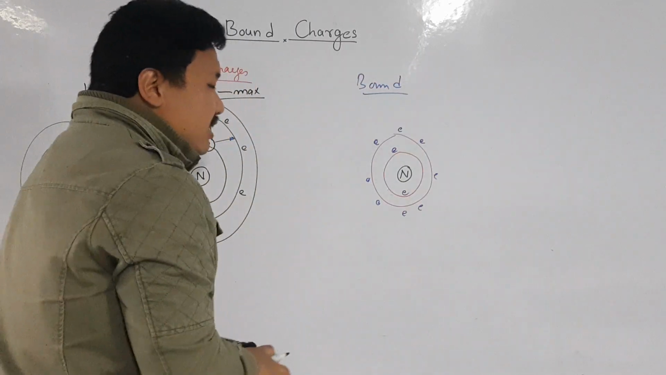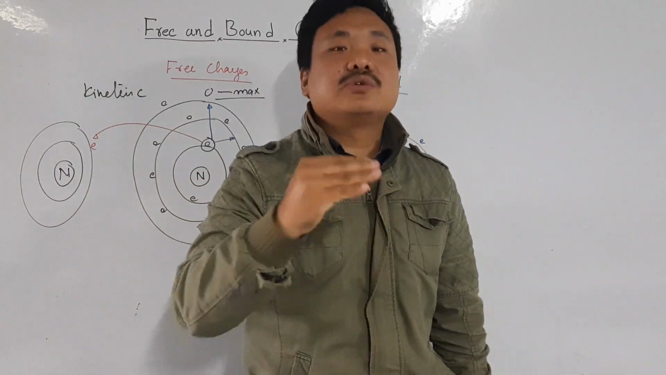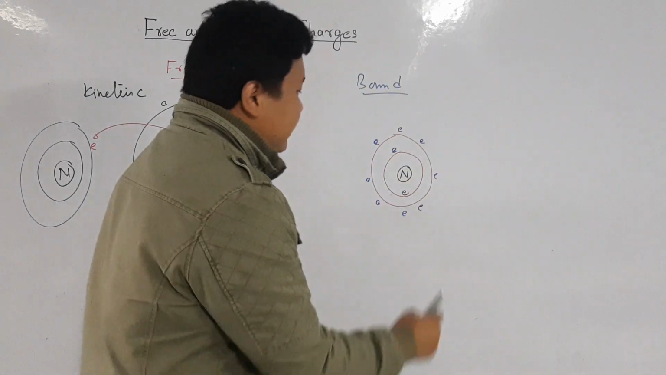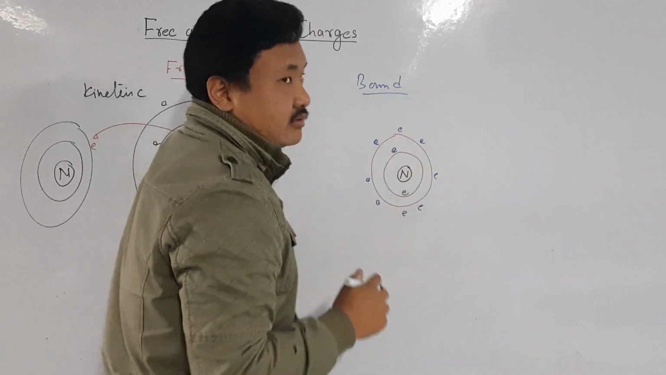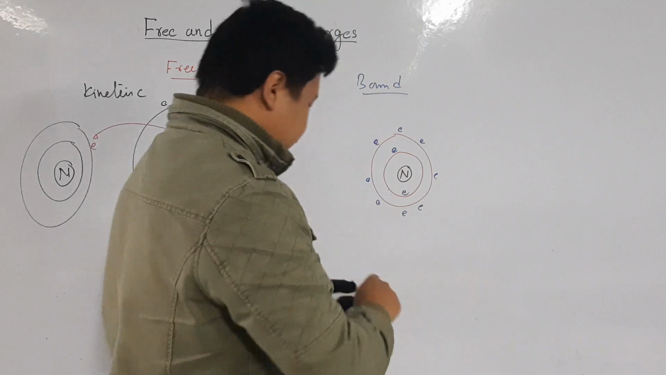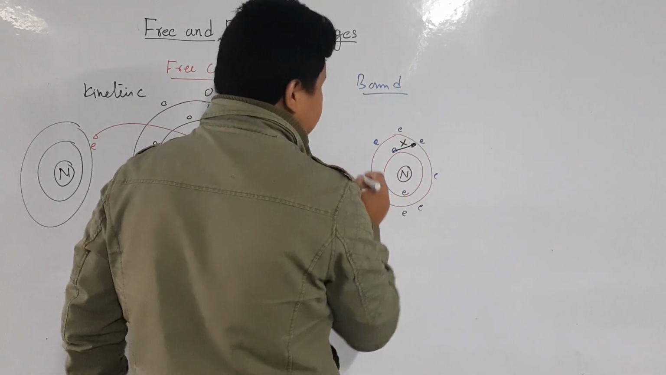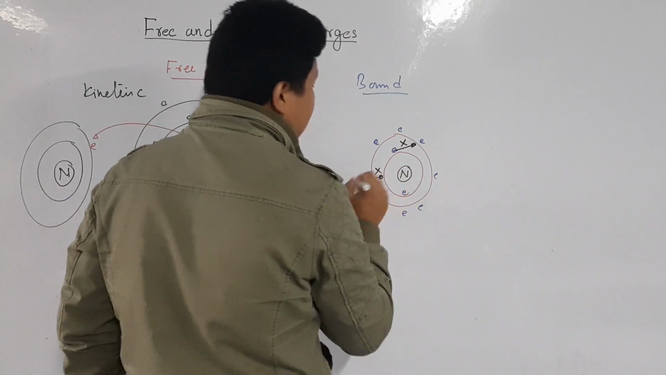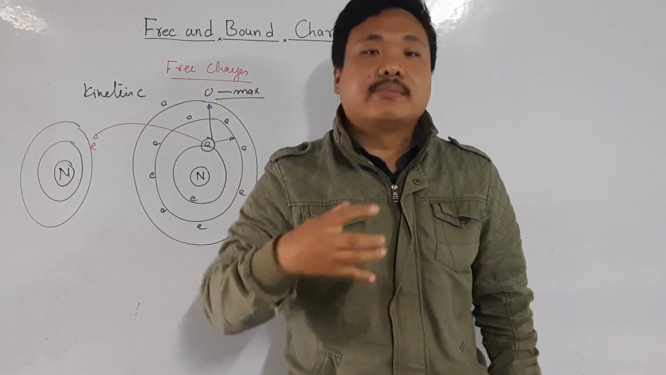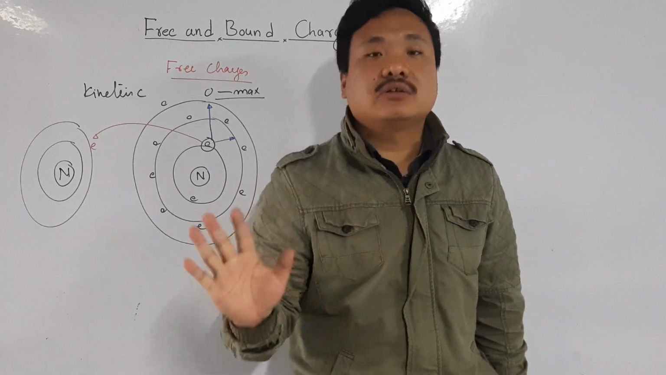Bound charge means a charge which is bound to the nucleus of an atom and does not move freely. It doesn't mean that it does not move in its own orbit. It does move in its own orbit, but it will not move from this orbit to that orbit. It only moves in its particular orbit. So they are bound to the nucleus of an atom, which means they are not free.